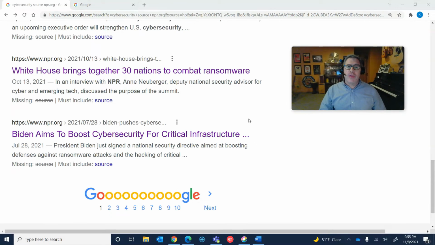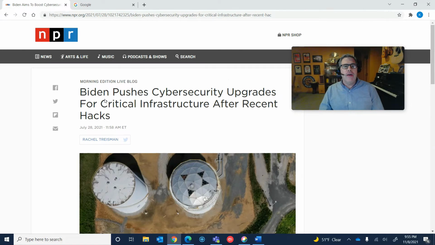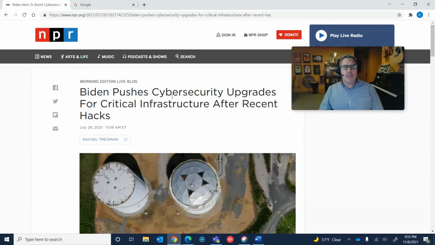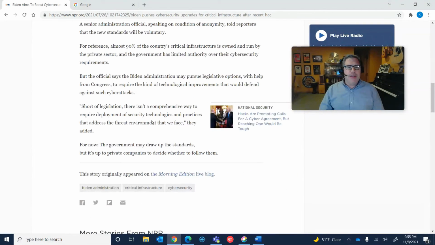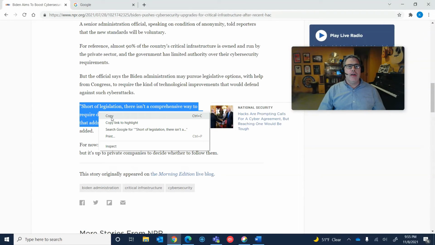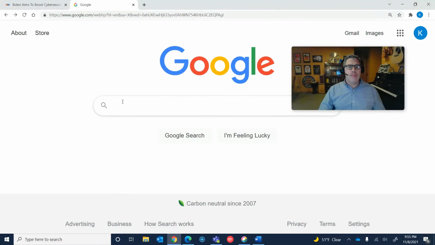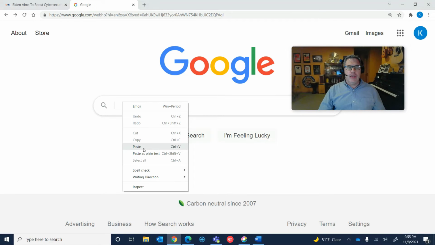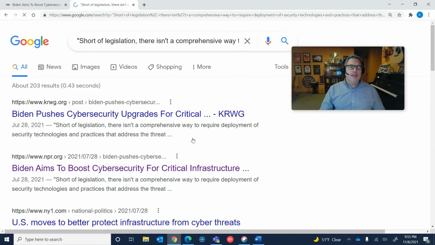You might already be familiar with quotation marks in your search queries. Quotation marks encourage Google to look at specifically that string of words in that order, or anything that appears in the quotes. So for example, just to illustrate, I'm using the results from the last search that we did, and I have a news article that Biden pushes cybersecurity upgrades. This is already in quotes, but I could take a quote from the president here, copy that, paste it into another search query, and when I do that, I get other reporting from other agencies on the same comment.